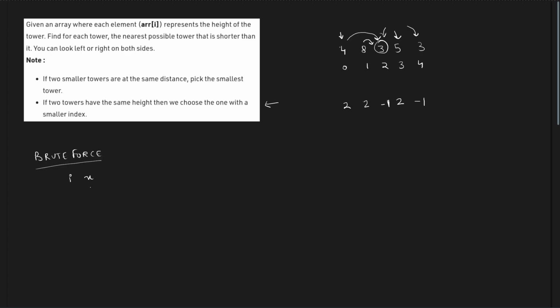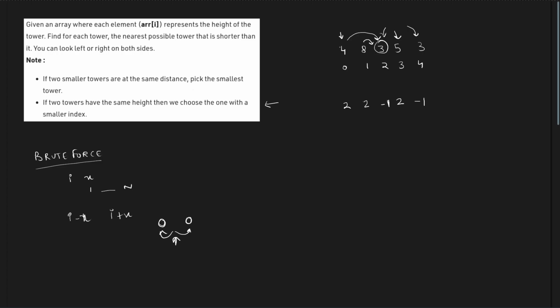Now x will start from 1 and can go up to n. So what you will do is, you will go to I minus x and I plus x at the same time. For example, if you were starting from this particular position, you will jump to here and then here at the same time. You will check their values and compare them with the original value as well as among themselves.